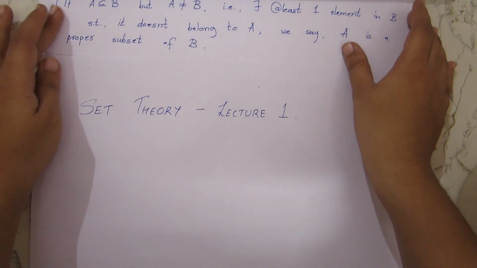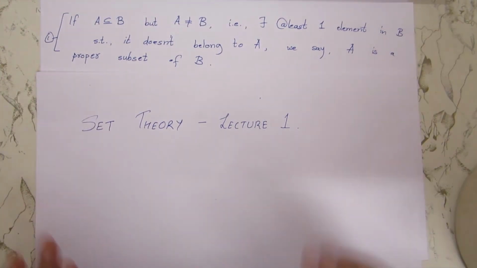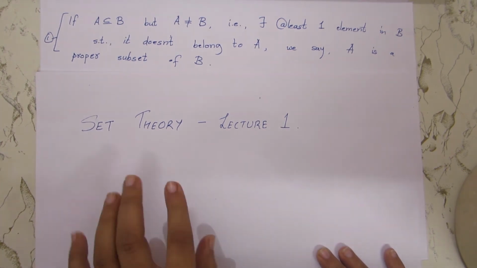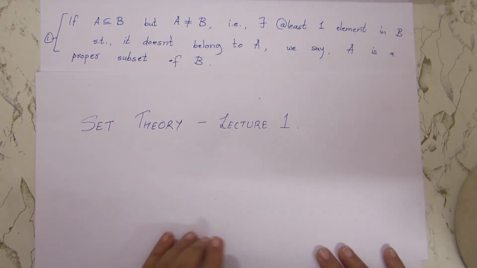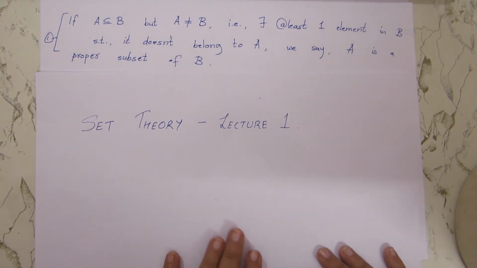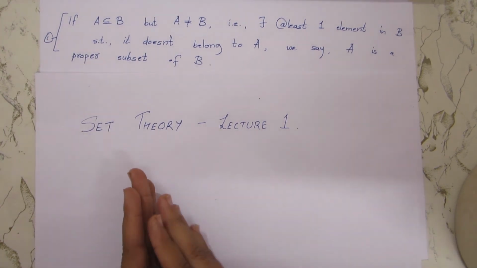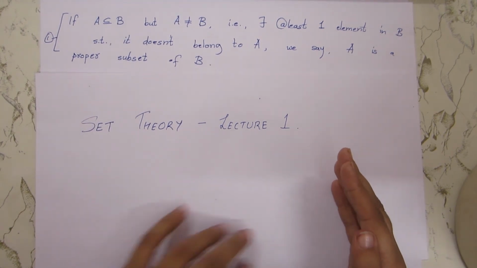So we always see in notions that, when we defined our empty set, we took one example as all the elements x such that x is not equal to x. So this is a trivial thing, right? Every element is equal to itself. So can you say that every set is a subset of itself? Well, yes. So there should be some concept which says if some set A is a subset of B, it could be either equal to it or smaller than it.